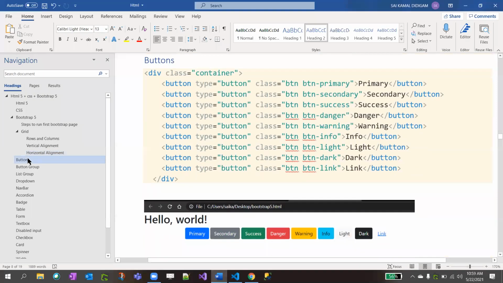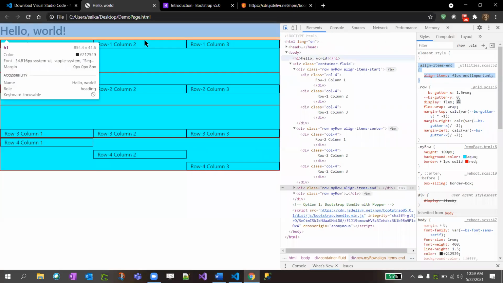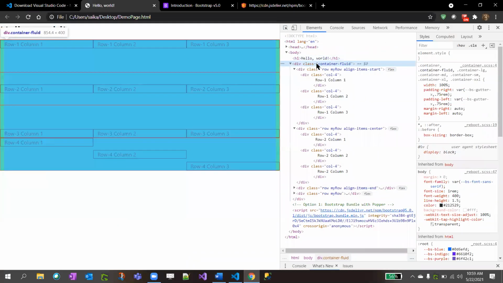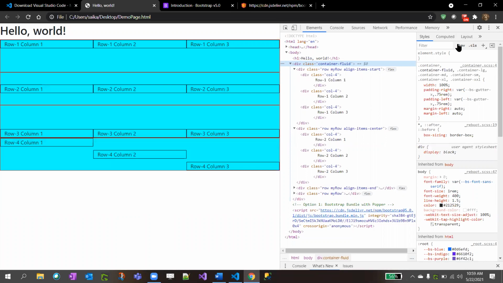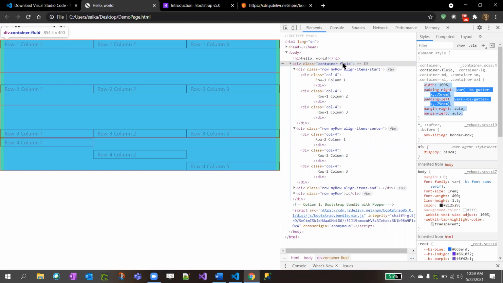And moving on to buttons. The grid section is very important in real time, so make sure you understand that. In the button section, I also forgot to mention the container, right? You asked what is container. So for this container-fluid, right, it gives the space.